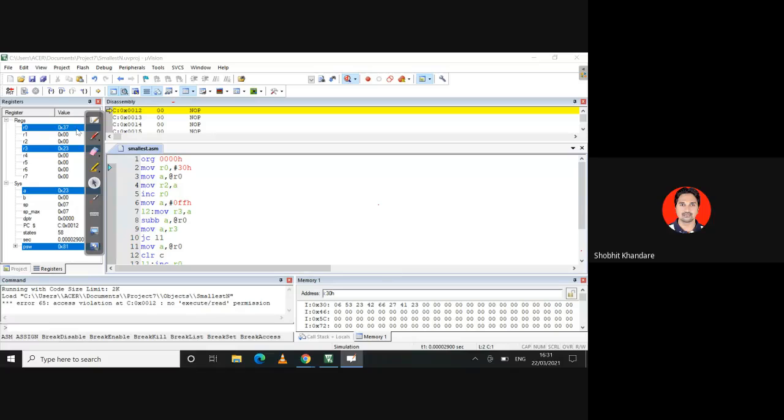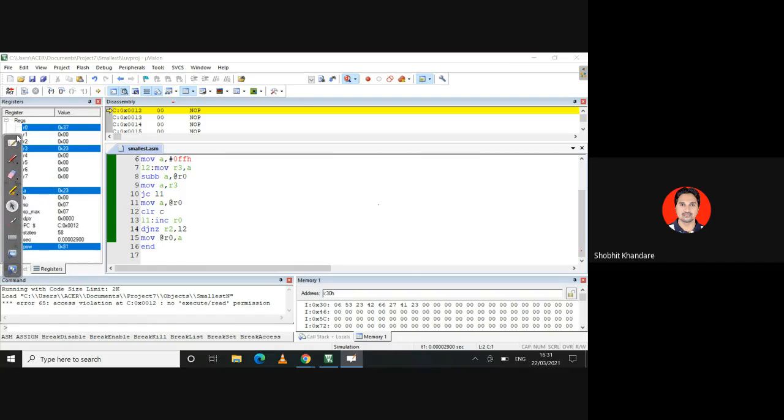Yes, sir. So why did 23 come here? Because before the end instruction, I have used a move @R0, A. The content of A will be moved into @R0. Okay. Now let me show you for largest R0 with the 2 modifications which I have already told you.